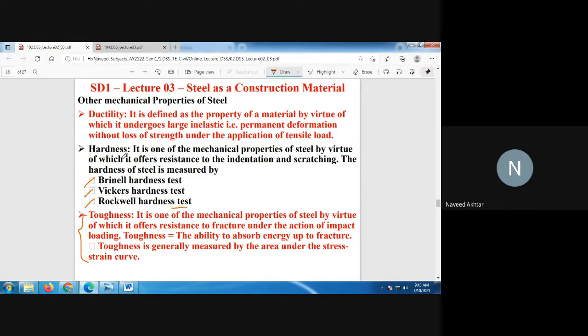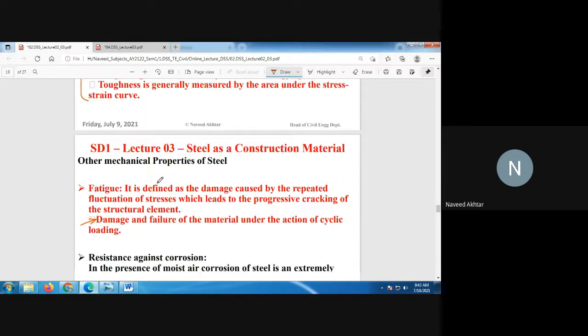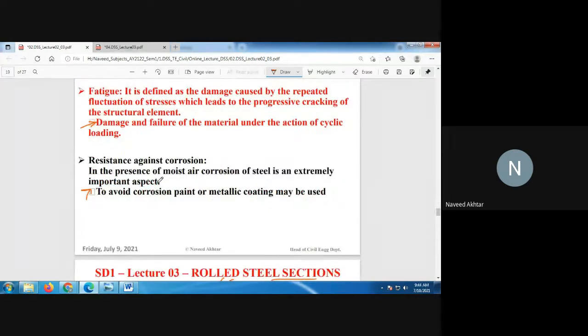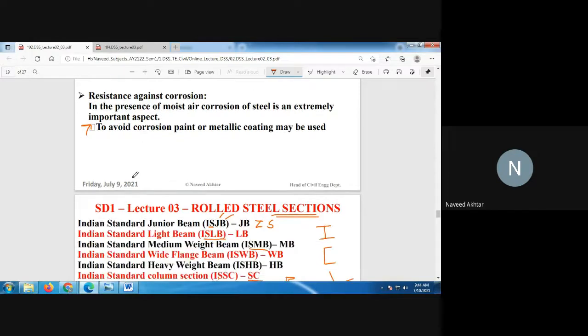Then toughness is nothing but the resistance to impact loading on the structural steel, and fatigue is due to cyclic loading. Certain parts of the structural member will feel the fatigue, and cracking will occur due to progressive or continuous loading.